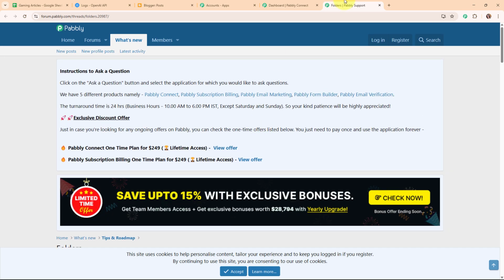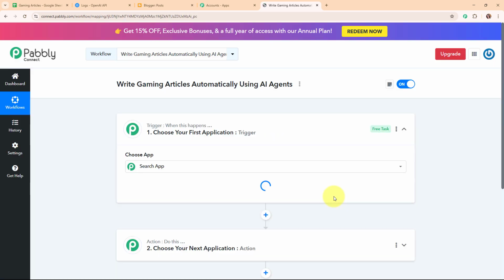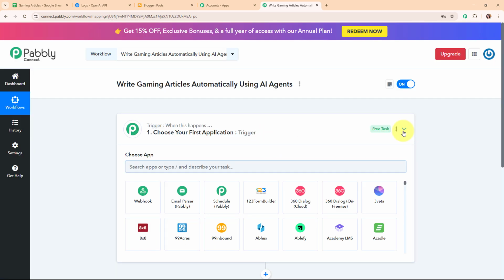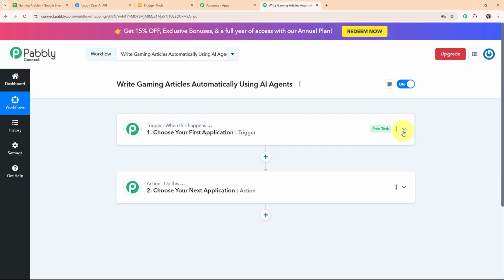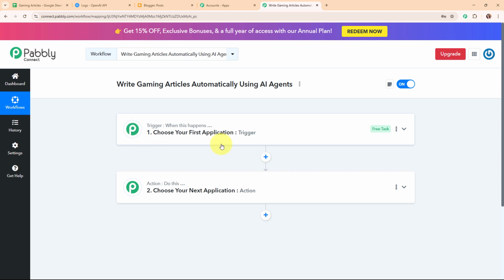Alright, so now moving back to Pabbly's dashboard, to create a new workflow, I'm going to click on this Create button given over here. Now in this workflow window, you can see we have successfully created a workflow, and on my screen you can see the two most important principles of an automation process, that are trigger and action. Trigger says when this happens and action says do this, that means action is a response towards a trigger. Your automation can have a single trigger but multiple action steps.